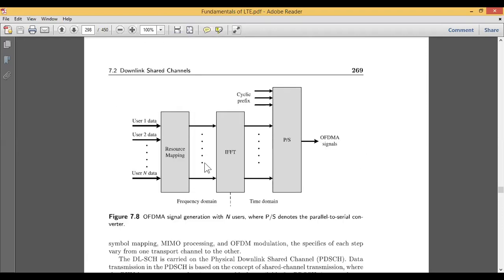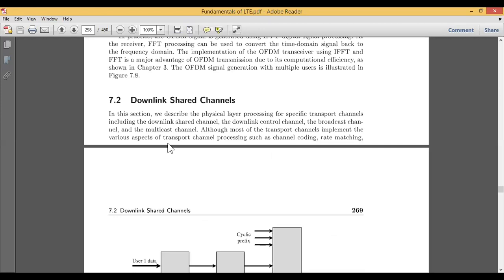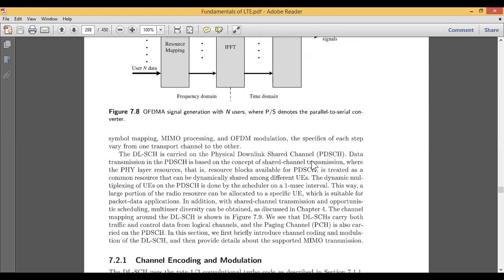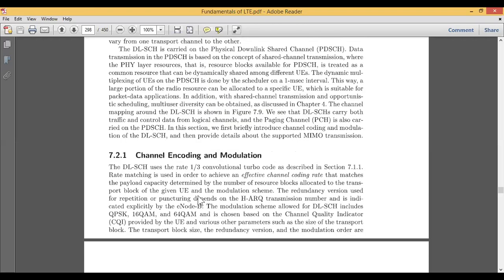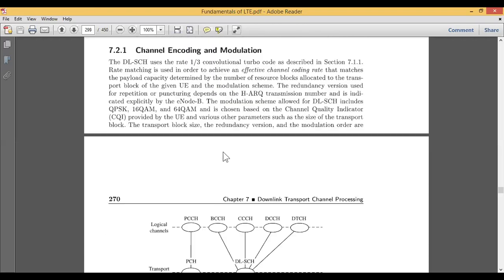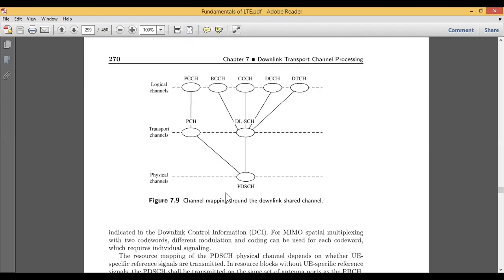The very important thing here is this particular block diagram. If a question is asked about OFDM signal generation, draw this diagram and explain each block in detail, denoting what the transport channel does and what the physical layer does. If you write this paragraph along with the channel modulation and encoding, together with the diagram, it will be sufficient to explain.